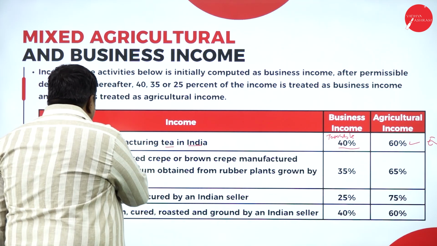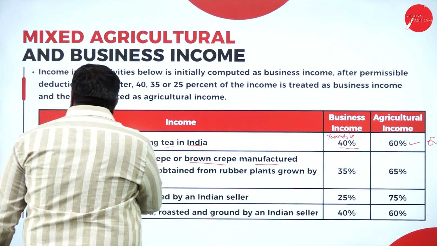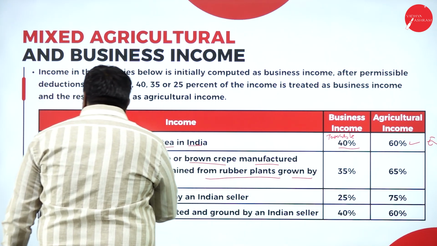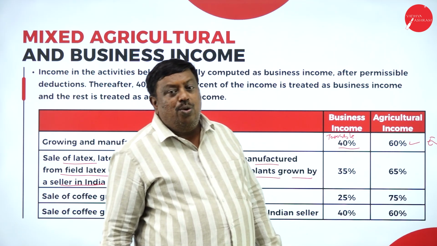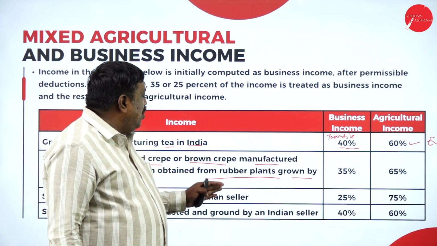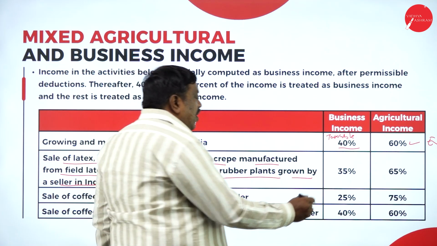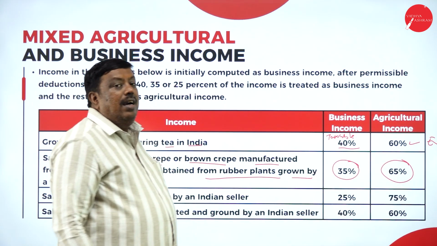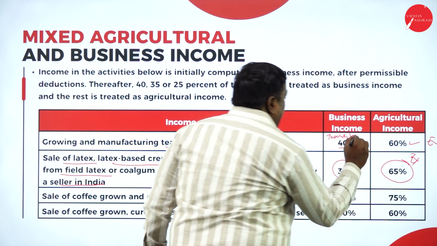The next one, sale of latex based on brown crepe manufactured from field latex and obtained from rubber plants grown by a seller in India. When any rubber, obtained from the rubber plants through cultivation, is sold by a person, 35% is treated as business income and 65% is treated as agricultural income. The agricultural part is exempted and the business part is taxable.